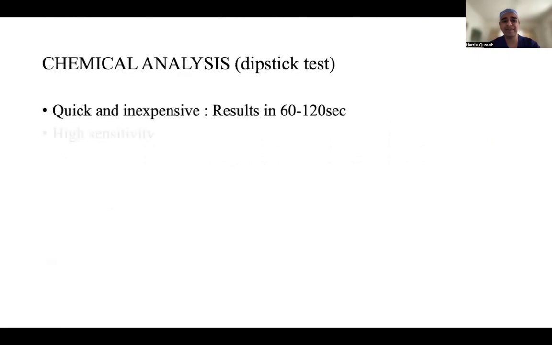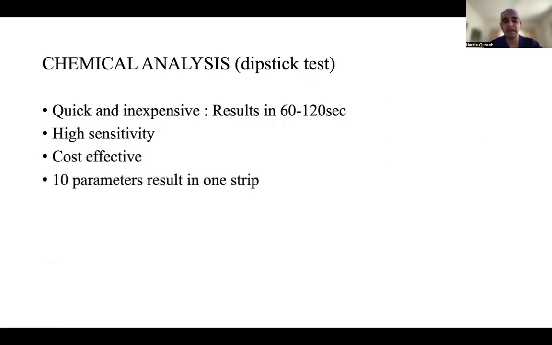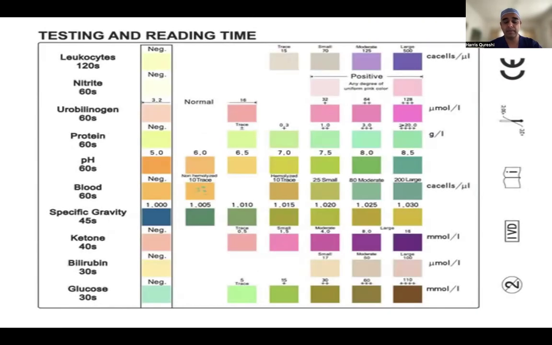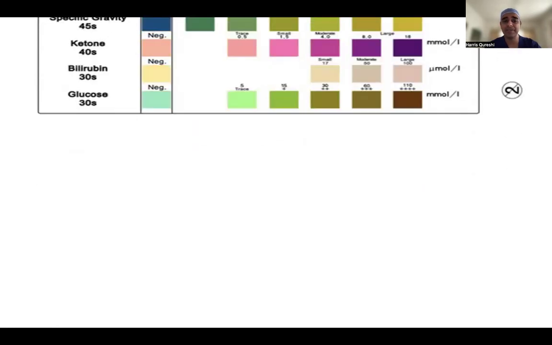Quick and inexpensive, the result comes in 60 to 120 seconds. You just dip that dipstick in your urine, and it is highly sensitive, cost effective. And 10 parameters can be known in just a snap, like 120 seconds. That is a very short time. Excuse me, I've got a bad throat, so you have to bear with me. So this is how the dipstick results come. Leukocytes, nitrates, urobilinogen, protein, pH, blood, specific gravity, ketones, bilirubin, glucose, all can be seen.